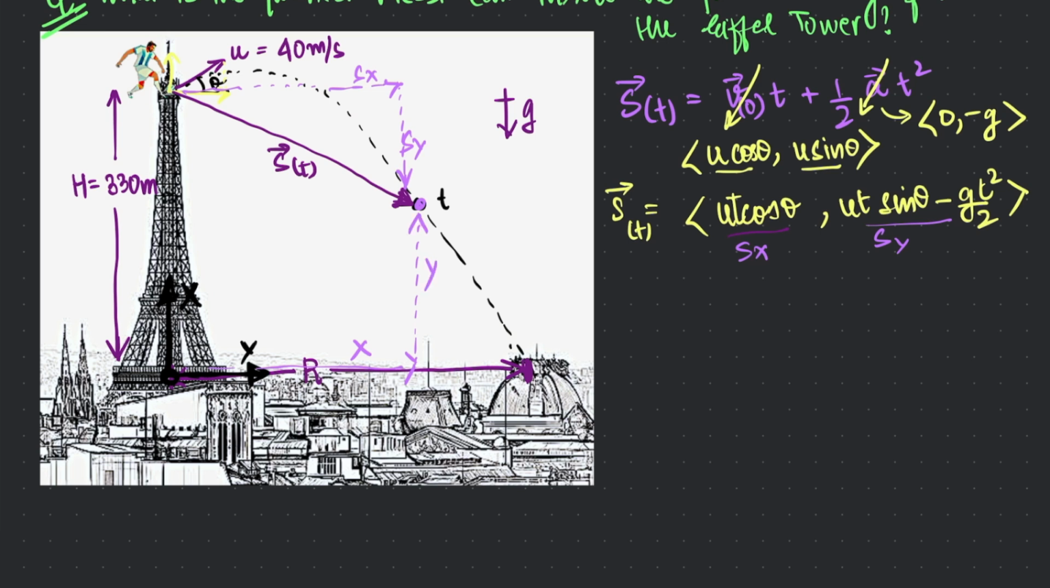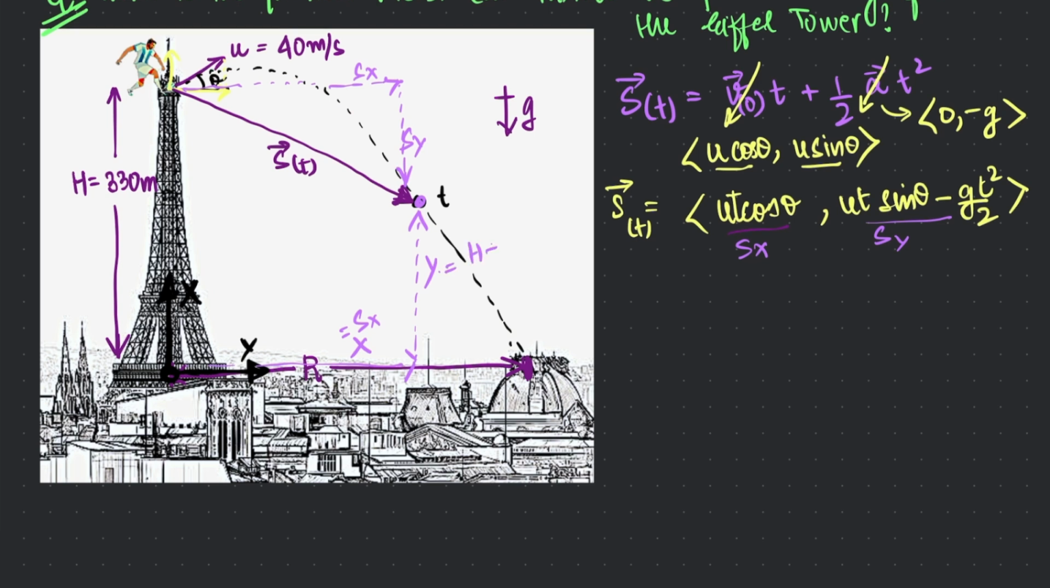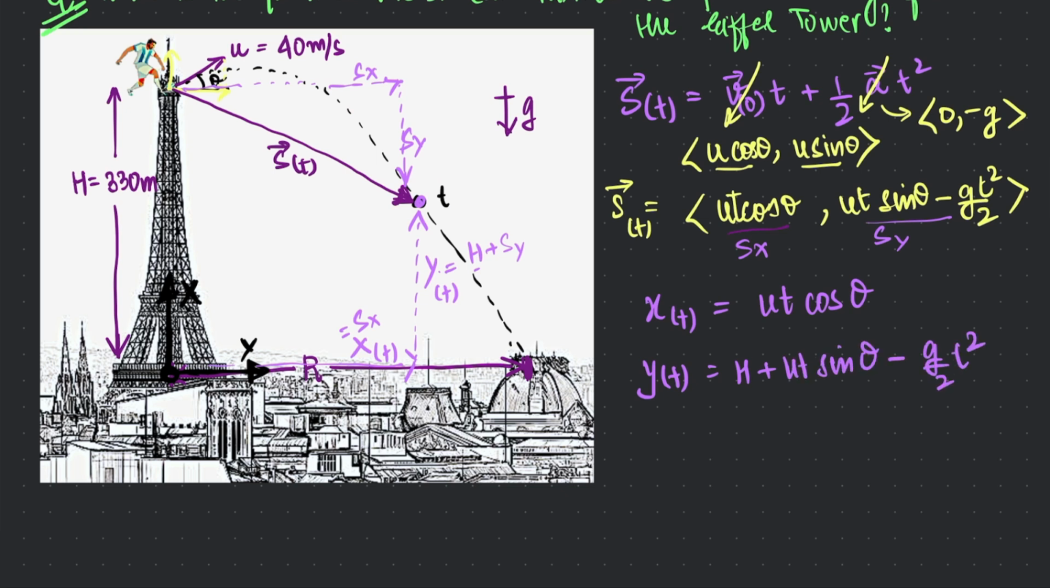Now, it takes a bit of math, but it's easy to see that the x components are going to be the same. So x is going to be s of x, and y, when you take the signs and the magnitudes into account, is going to be h plus s of y, where h is the height of the tower. Therefore, we can write that the position of the ball at time t is x of t equals u t cosine theta, and y of t equals h plus u t sine theta minus g by 2 t squared. So this is essentially giving us a parametrized form of the trajectory of the ball as it is hit.